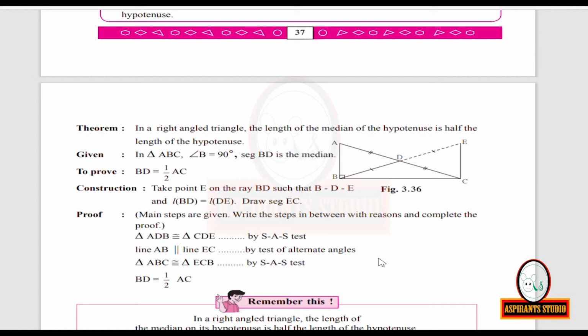Otherwise, you can write each measures 90 degrees. Now, segment BC is congruent to segment CB. Within brackets, you can write common side.